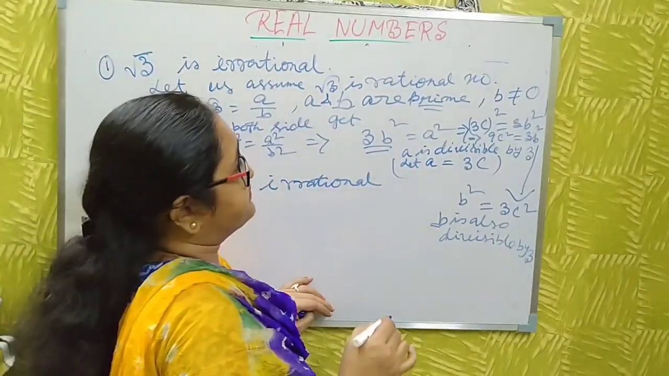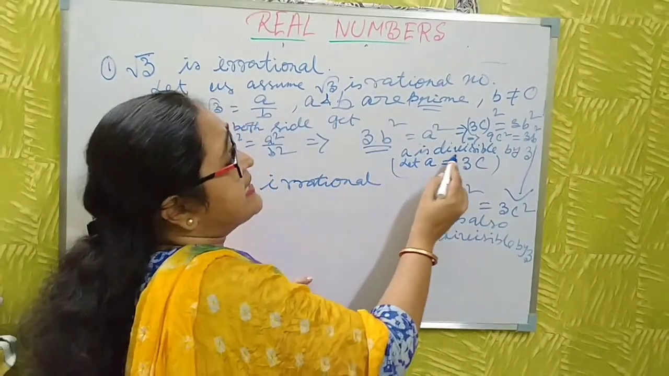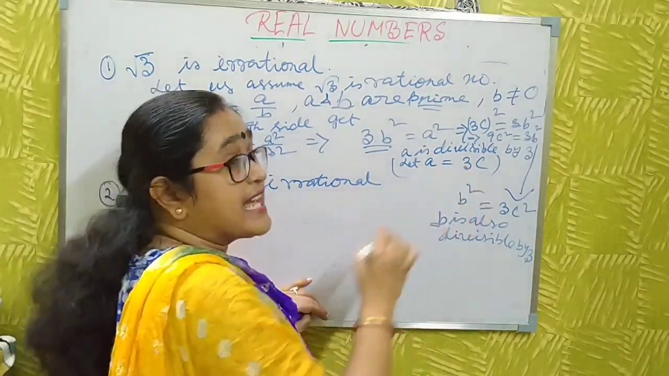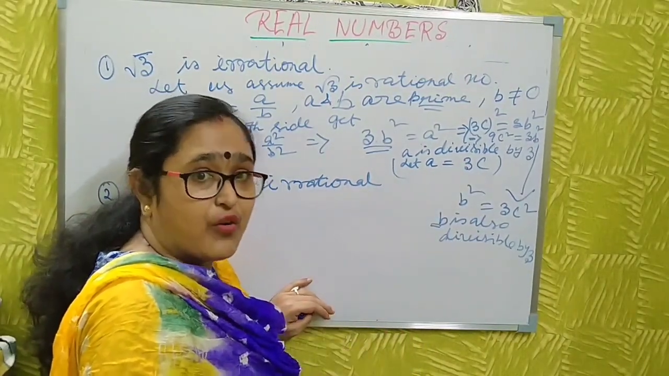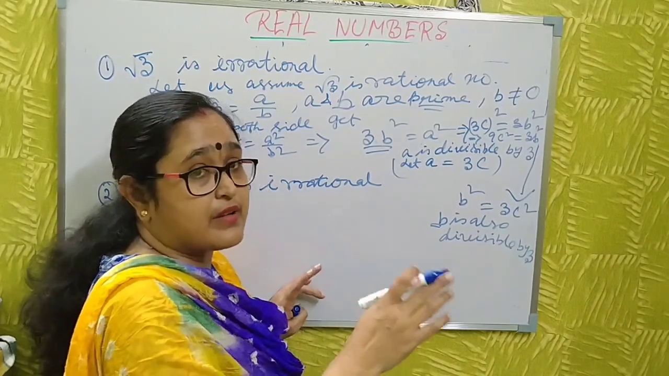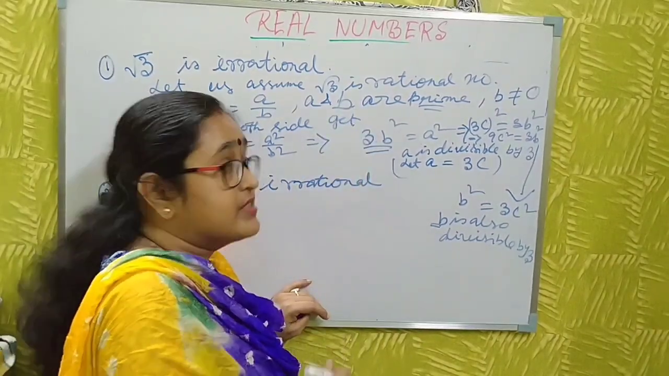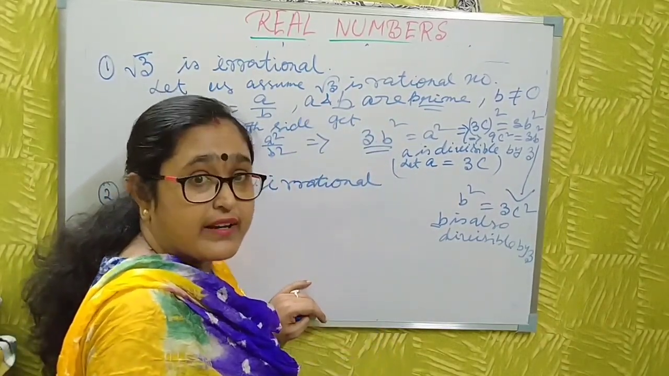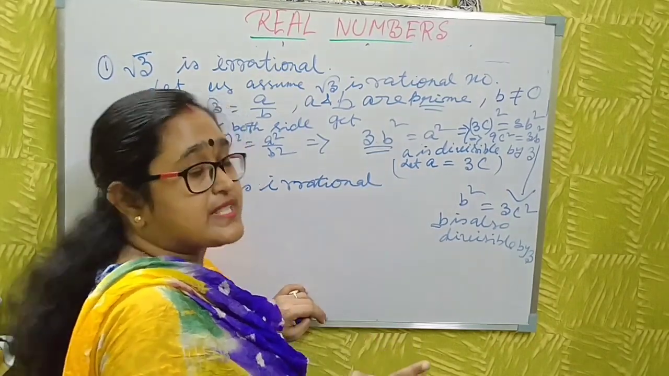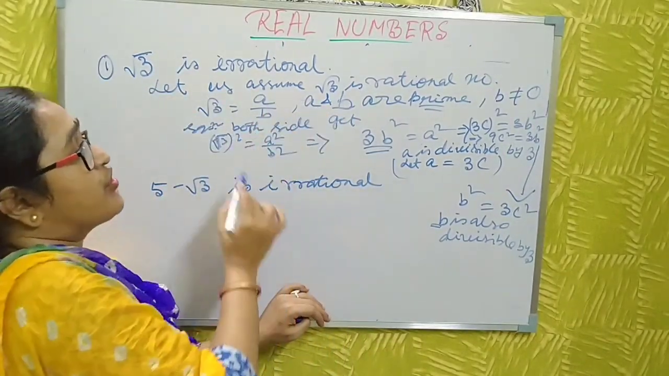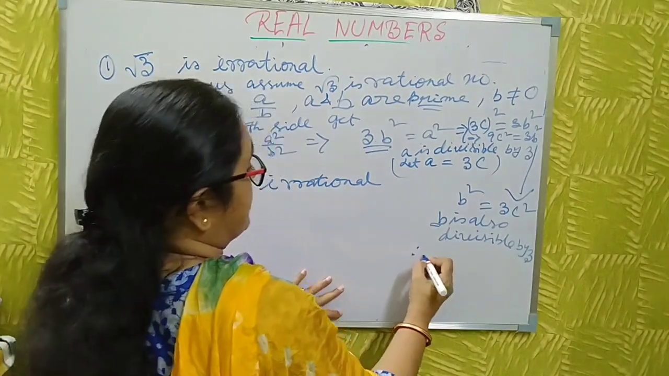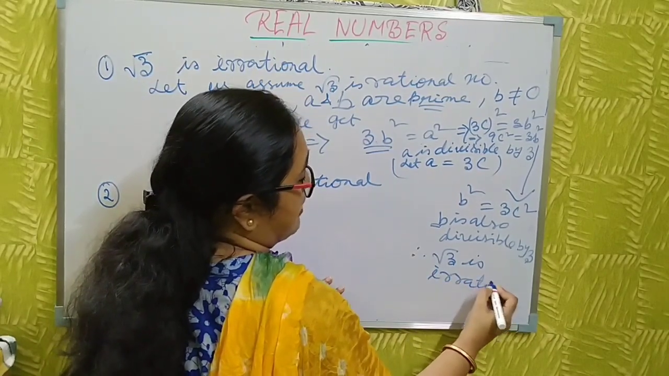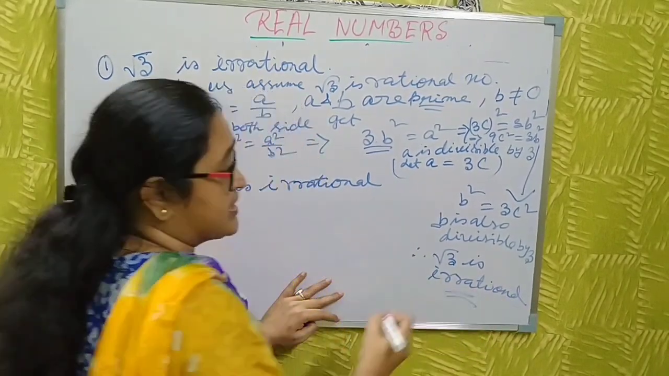Now I look here. a is divisible by 3, b is also divisible by 3, so a and b have a common factor 3. But this is not the property of a rational number, where a and b are prime and there is no common factor other than 1. That's why I must say that my assumption is wrong. Therefore, root 3 is an irrational number.